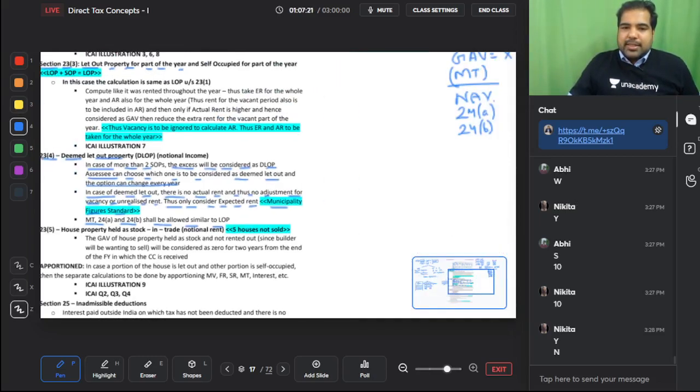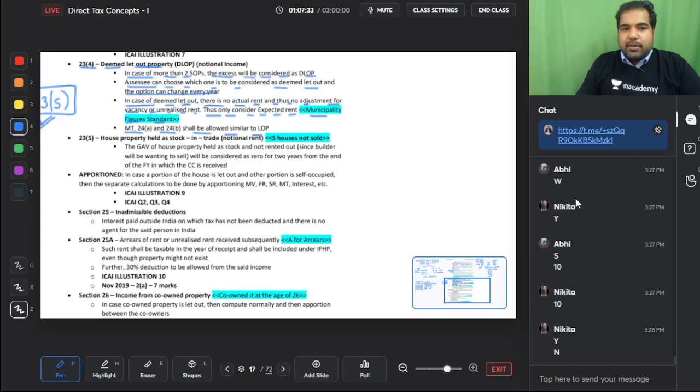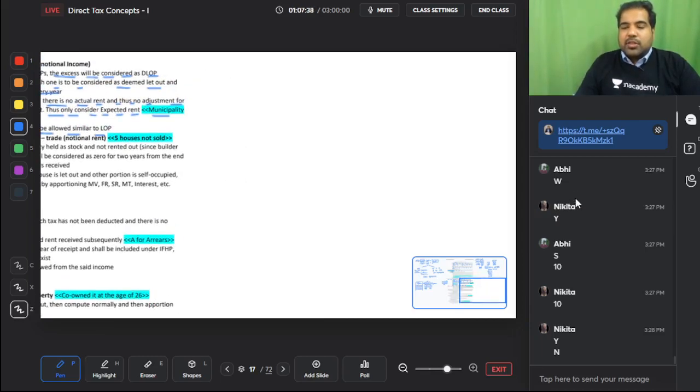Guys, this is section 23.3. In case of LOP plus SOP, it's the same as LOP. 23.4 done, 23.5 done. Now a very interesting concept which is there in the exam.